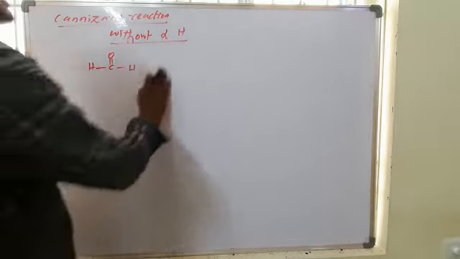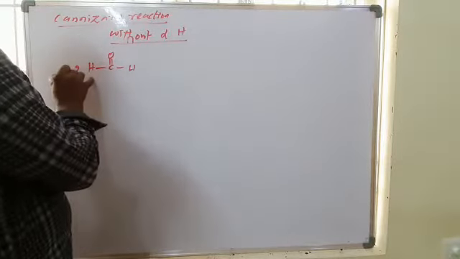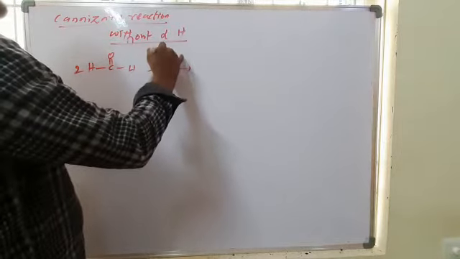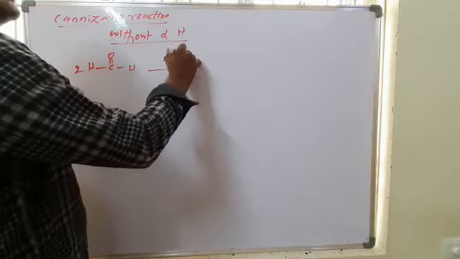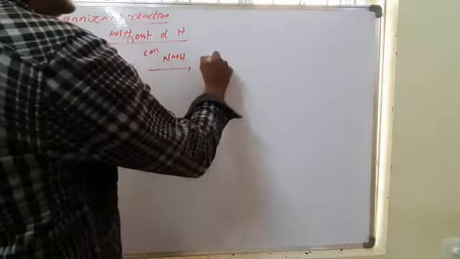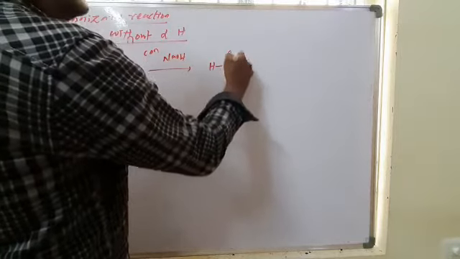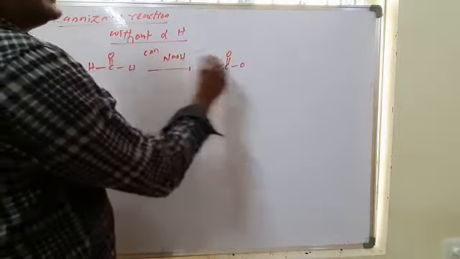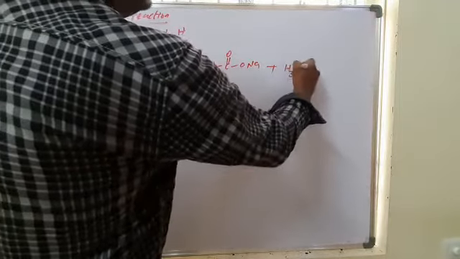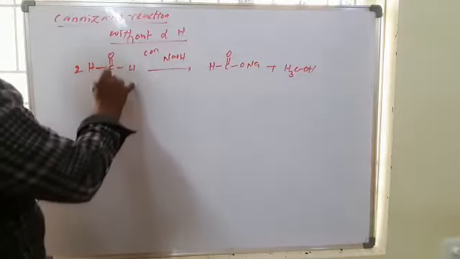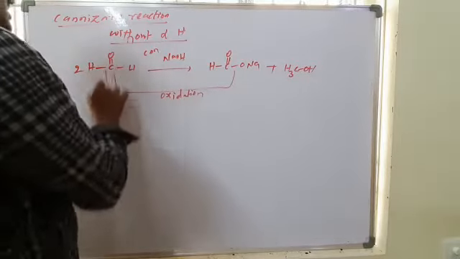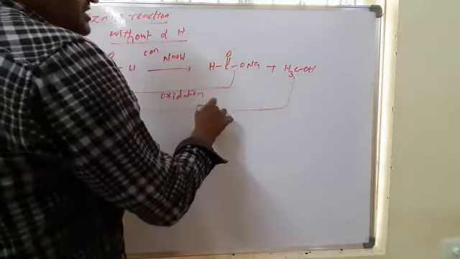If you take formaldehyde, two molecules of formaldehyde undergo reaction in the presence of strong base, NaOH, or you can take KOH, concentrated. One molecule undergoes oxidation and forms the salt of the acid, here Na is there, and another undergoes reduction. So one molecule undergoes oxidation and another molecule undergoes reduction.